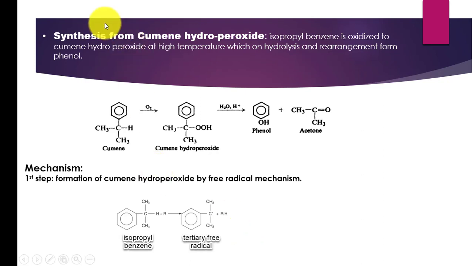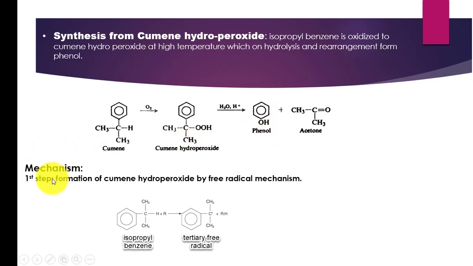The next method that is used for the synthesis of phenol is cumene hydroperoxide. This is most widely used as an industrial method for the preparation of phenol because two valuable products, phenol and acetone, both are obtained in this reaction. So it is the most preferable method used for the synthesis of phenol. Cumene, that is isopropyl benzene, on air oxidation forms cumene hydroperoxide, which on hydrolysis yields phenol.